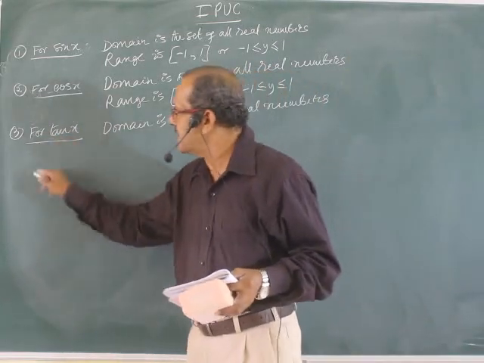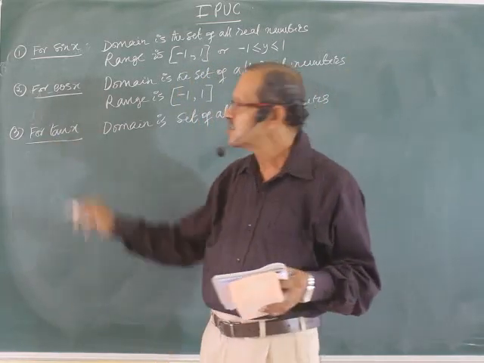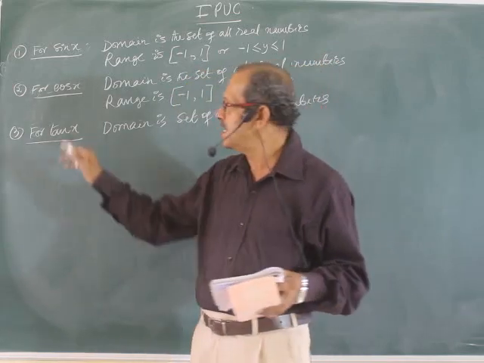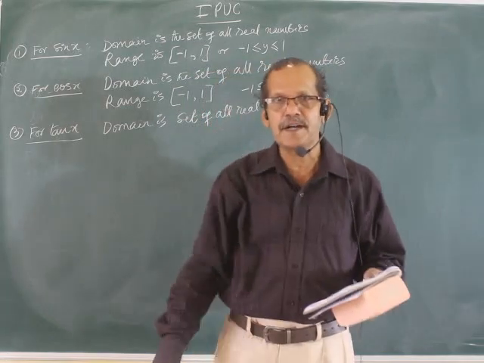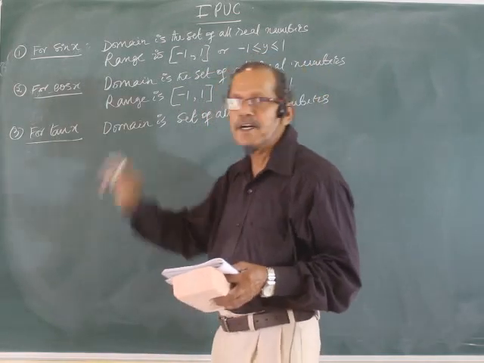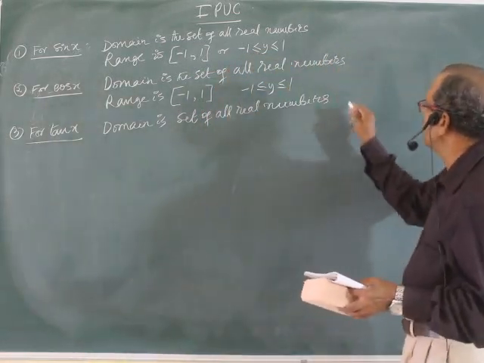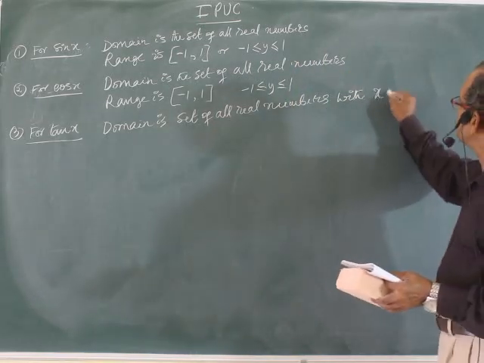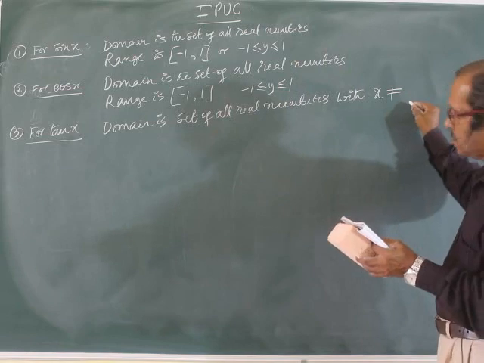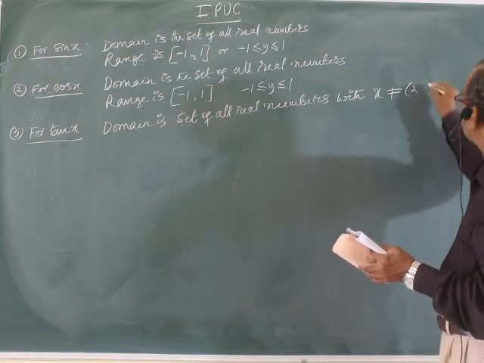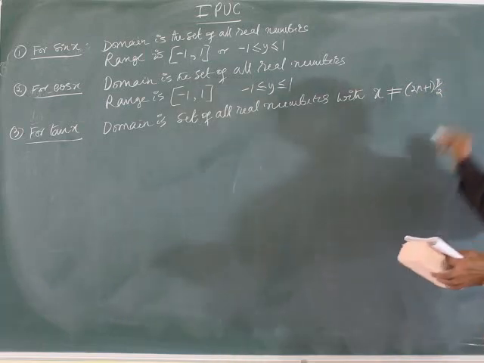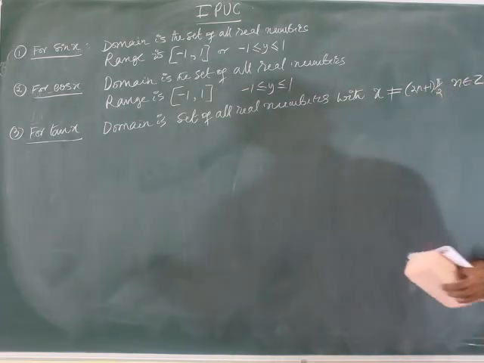Tan x means sin by cos, no? Sin by cos means cos x must not be 0. Any number divided by 0 is not defined. So, avoid that particular thing. Set of all real numbers with x not equal to (2n+1) pi by 2, n belongs to Z.